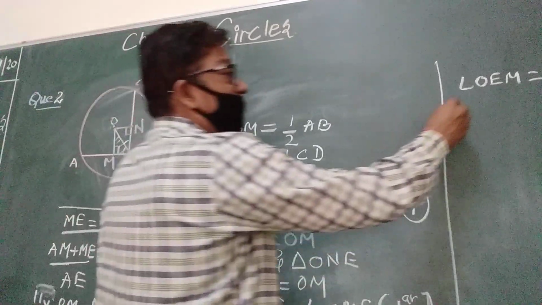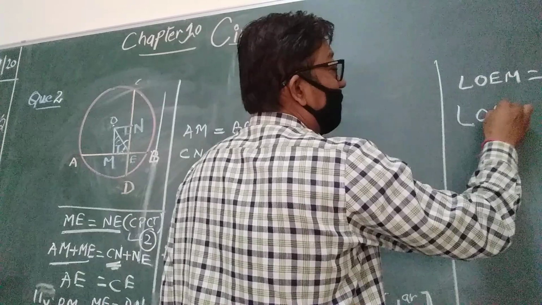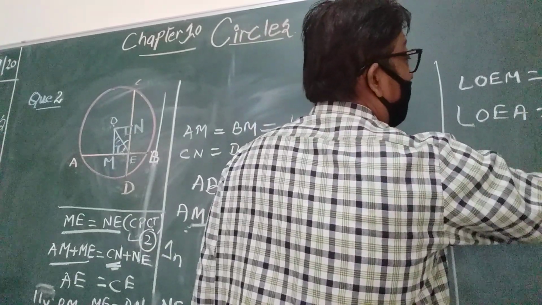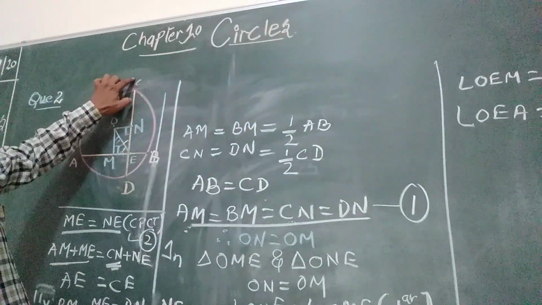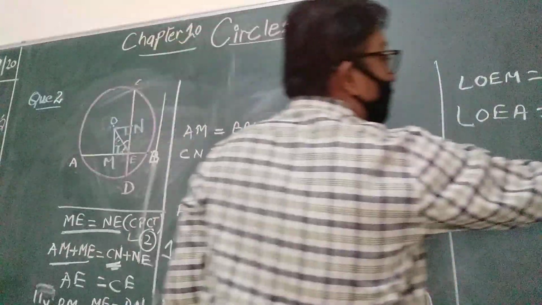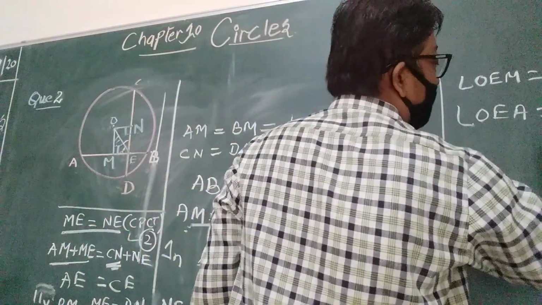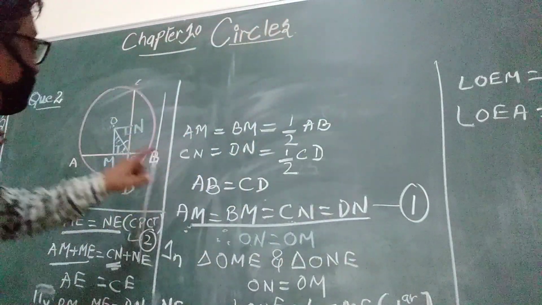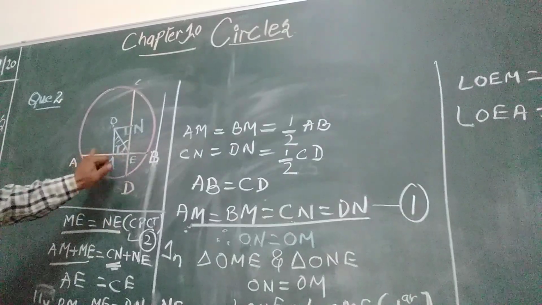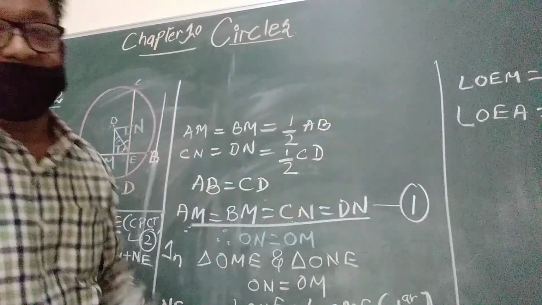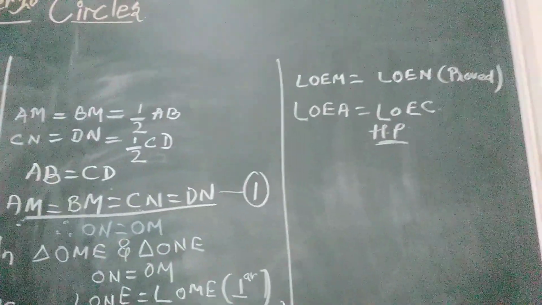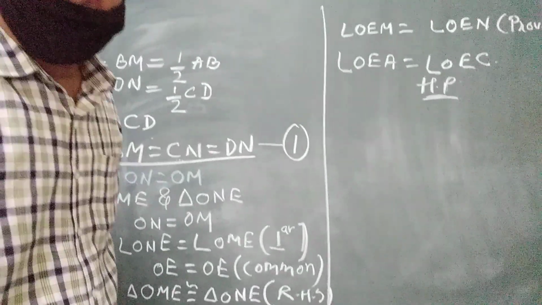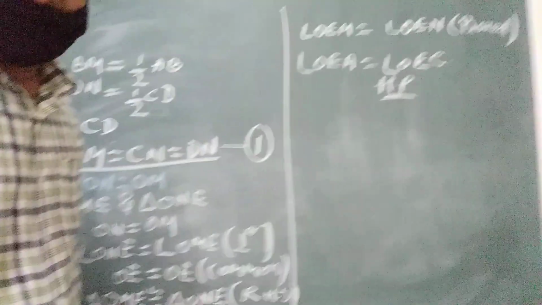Therefore, angle OEA is equal to angle OEC. Hence proved for question number 3. Hence, the chords will make equal angles when they intersect with each other.